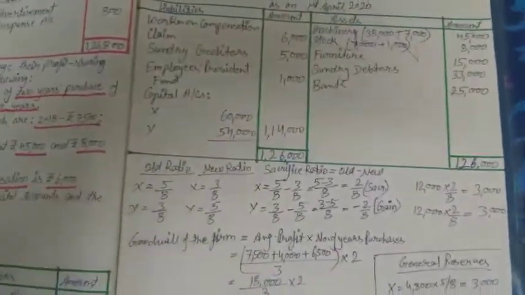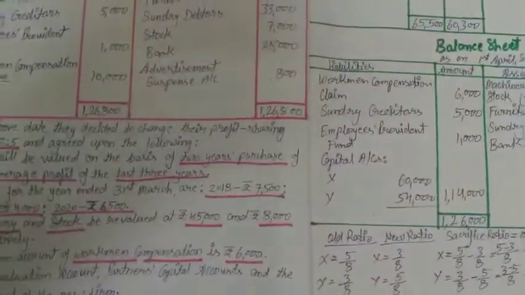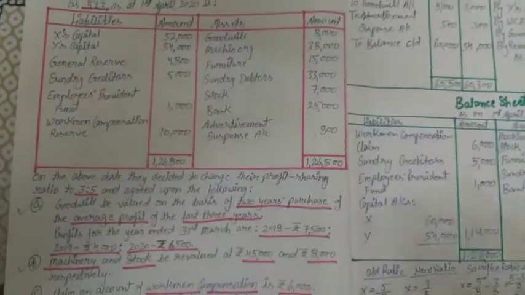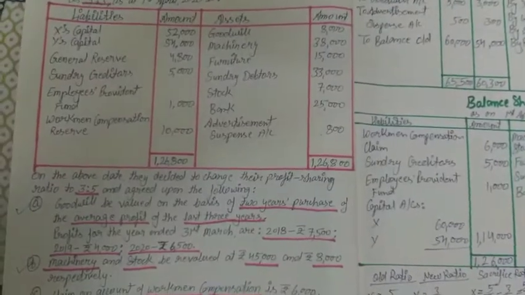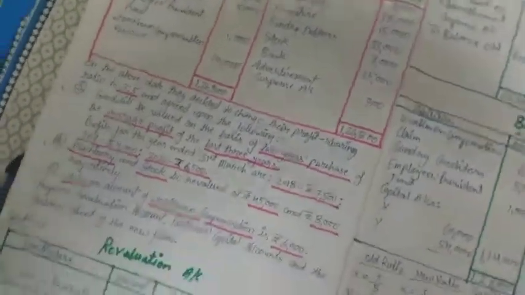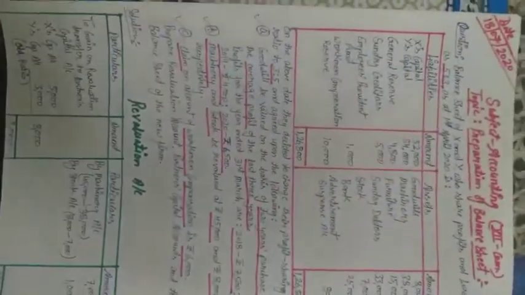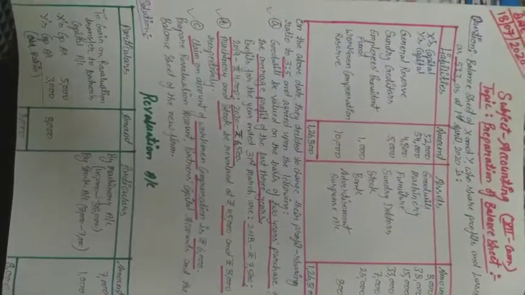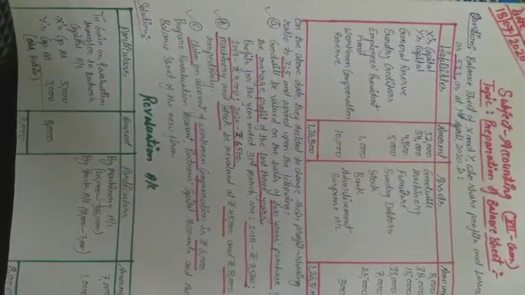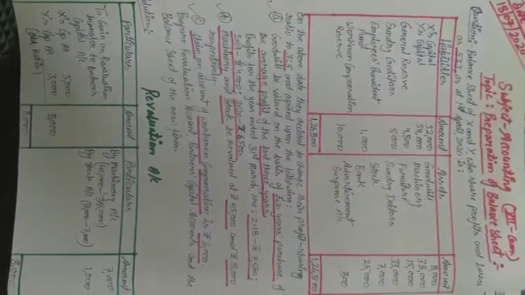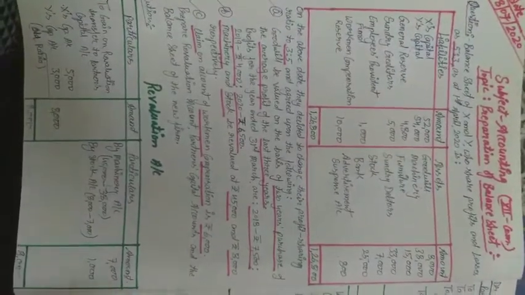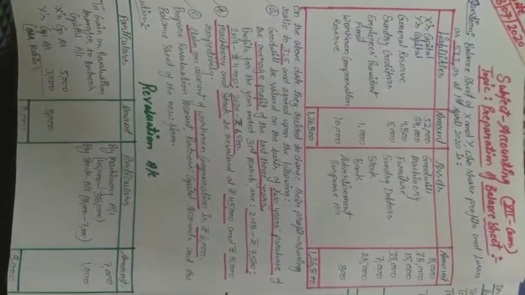See, until now we had done each topic separately, but in this particular one question, all topics are covered. So 8-mark questions come in your board examination. This type of question will come. Only in this question we have seen the change in profit share ratio among the partners, but in the next chapters we will see the admission of an incoming new partner or retirement of a partner.